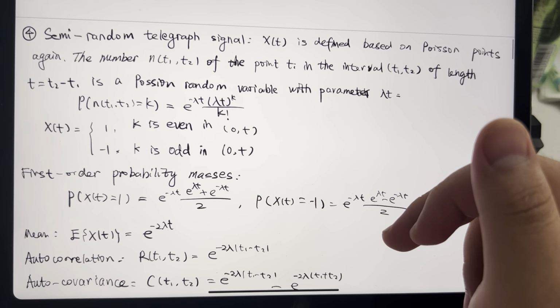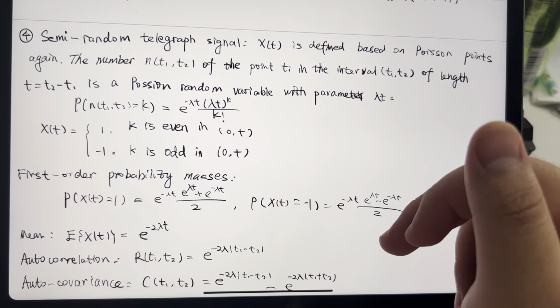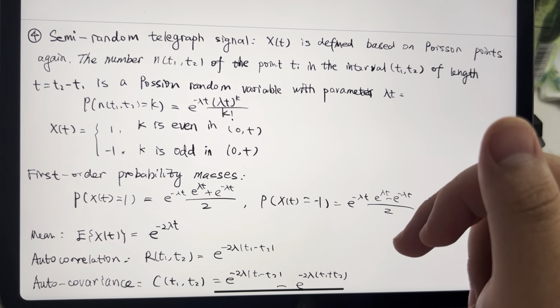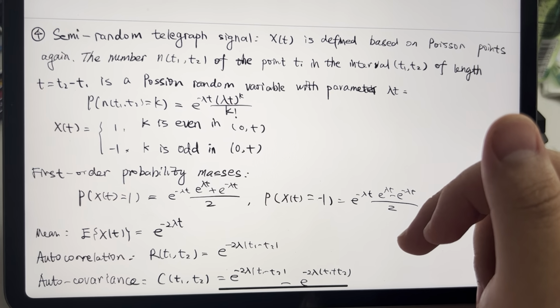For the fourth part, the semi-random telegraph signal. The semi-random telegraph signal x(t) is defined based on the Poisson points again.